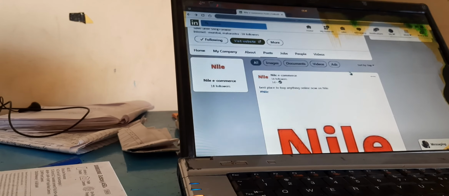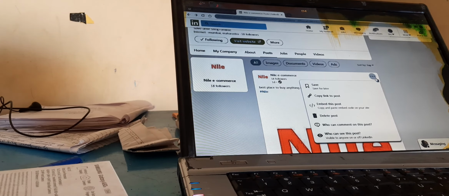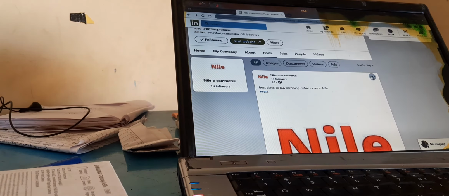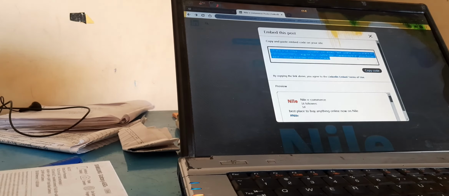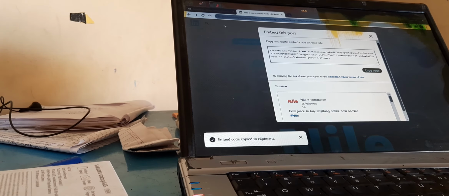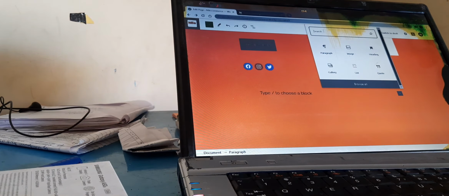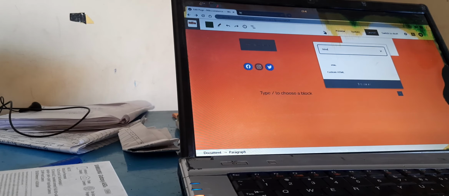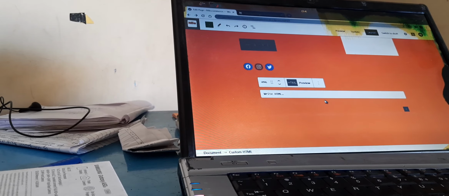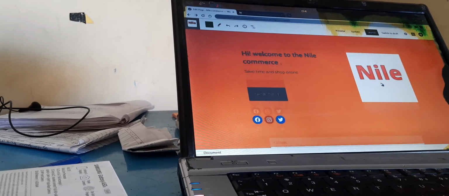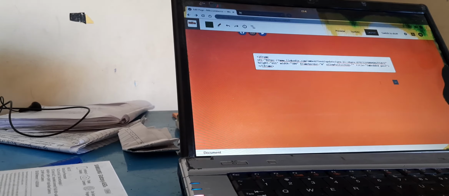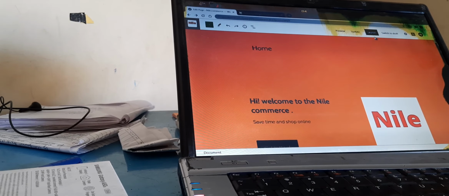Here is a post, best place to buy anything online, now on Nike. This is the embedded store. You can embed it from here, copy this code, and go and paste it here. I am searching for HTML here, so here is custom HTML, you can paste here. I am pasting here, and then nothing else is required, and it will automatically save the site. So I am saying launch here.